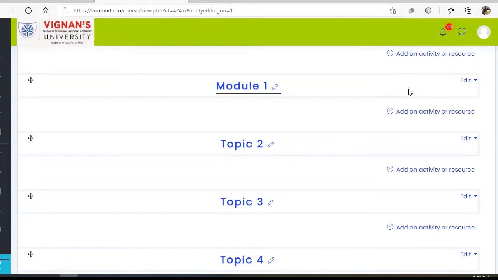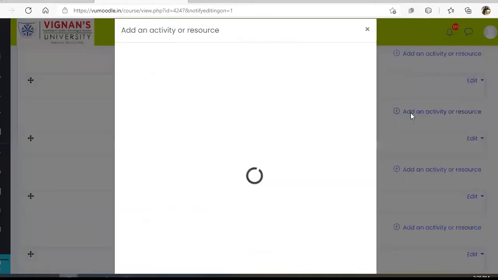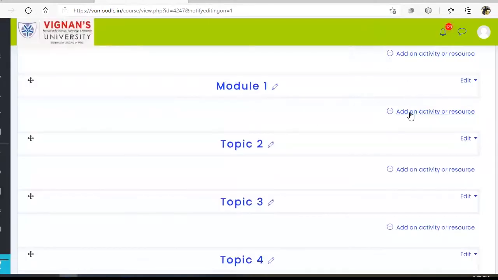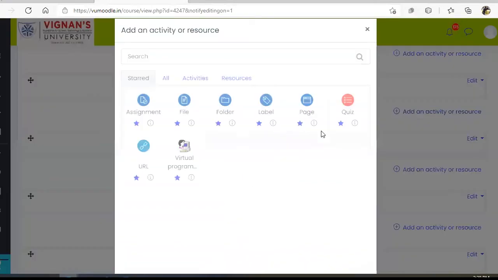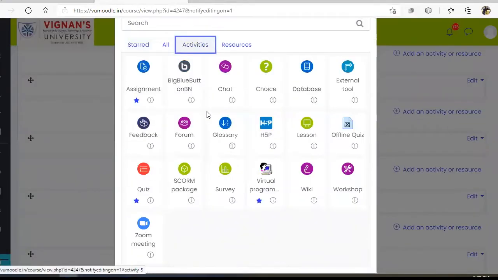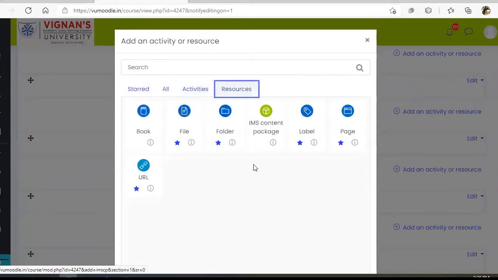For example, we have 4 quadrants. You can add the materials related to all the 4 quadrants here. So we have activities as well as resources. These are all the activities, and these are all the resources.